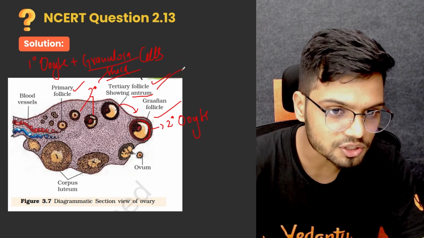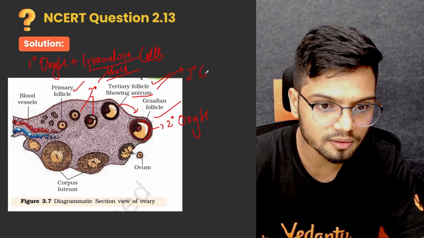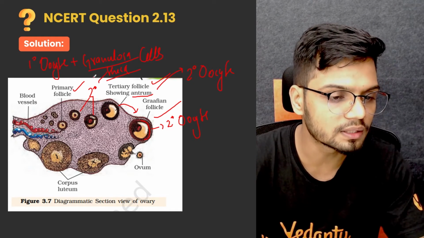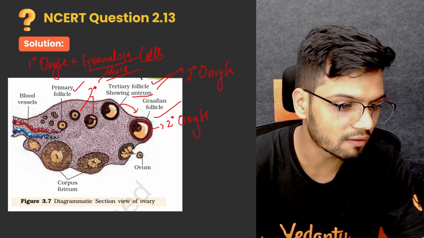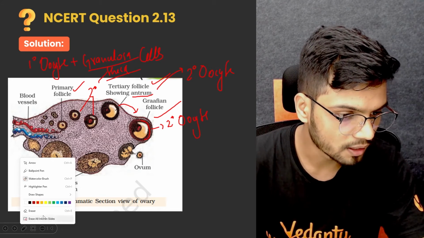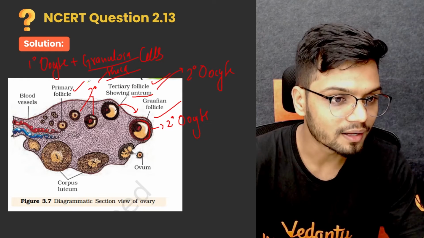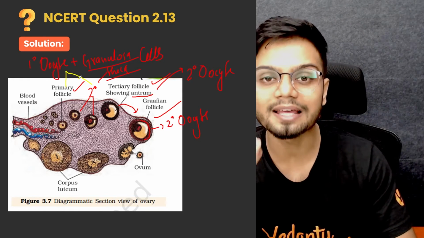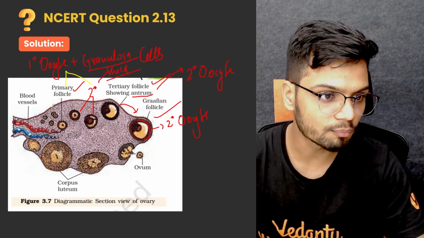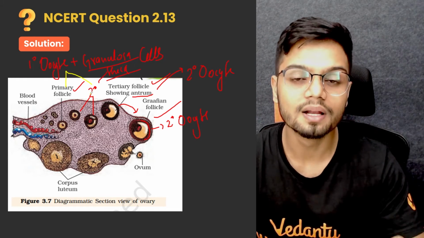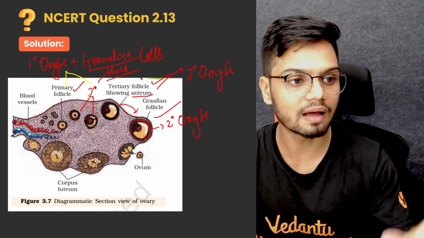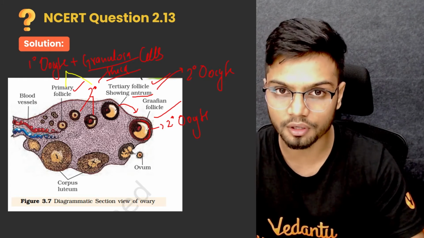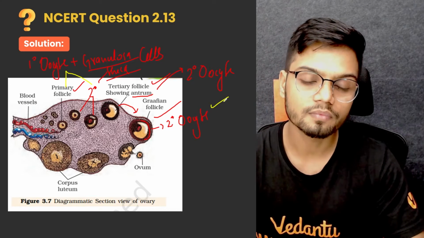Even in the case of a tertiary follicle, we have secondary oocyte. But in the case of primary follicle and secondary follicle, we have what? We have primary oocyte. This is a very important point with respect to your boards and also your NEET. So remember, in the primary follicle as well as the secondary follicle, we will have primary oocyte. But in the case of tertiary follicle and Graafian follicle, we have secondary oocyte.